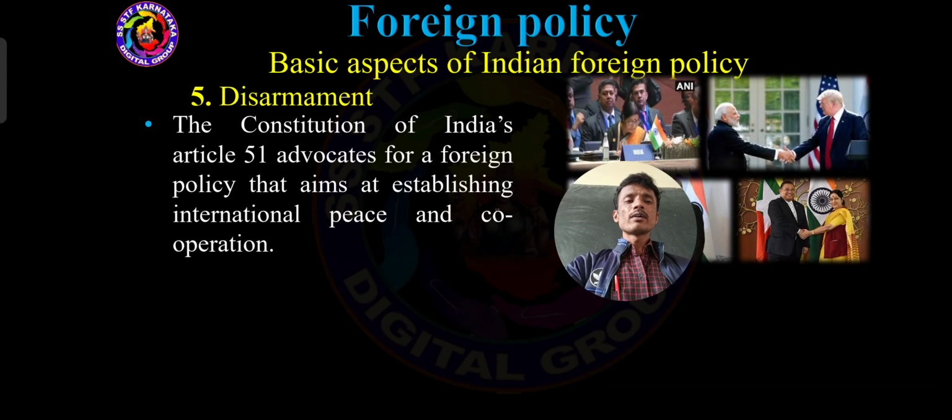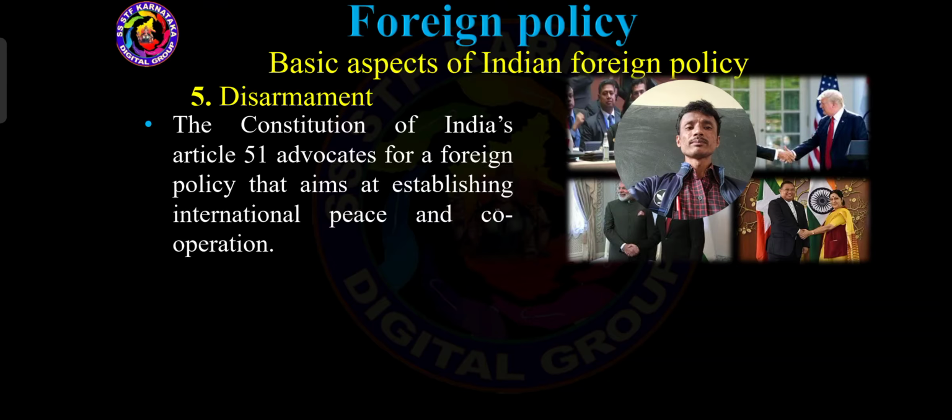Our Indian Constitution, Article 51, gives importance to establishing international peace and cooperation.